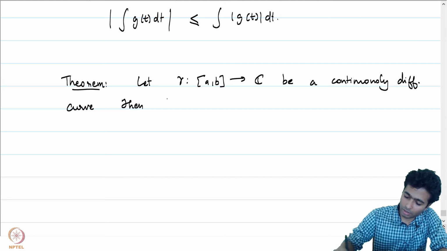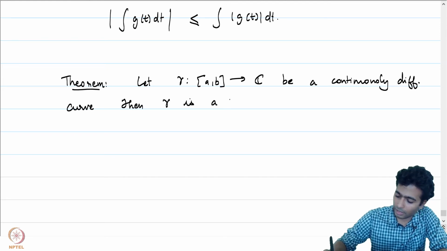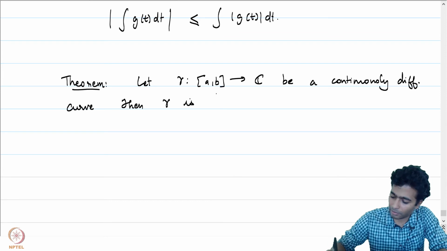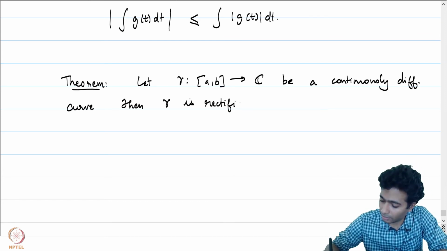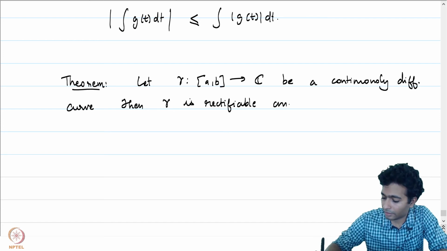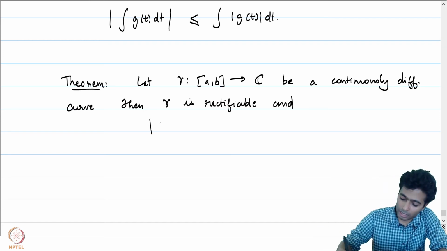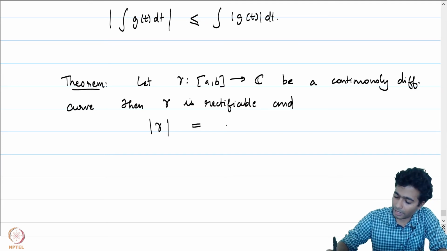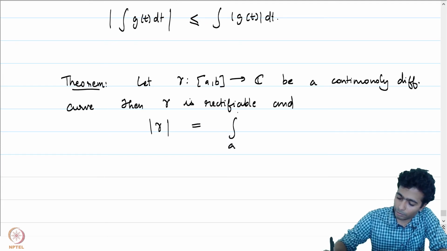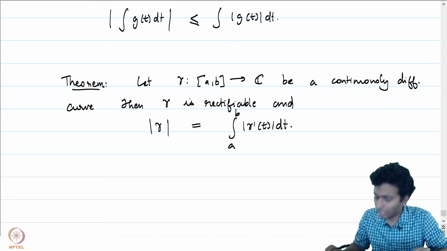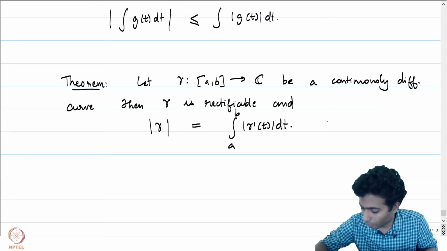Then gamma is rectifiable. That means it has finite arc length, and further the arc length of gamma is given by the integral from a to b of mod gamma prime of t dt. So, this formula is called the arc length formula.